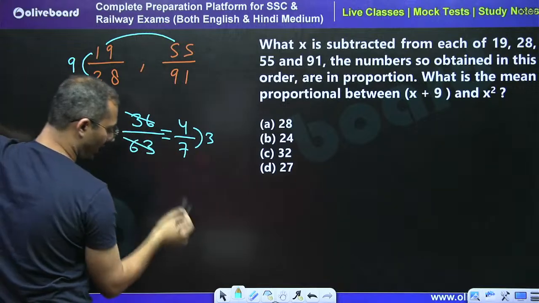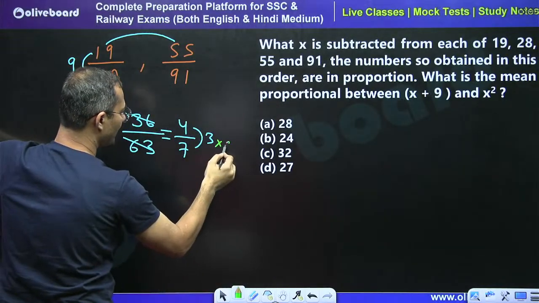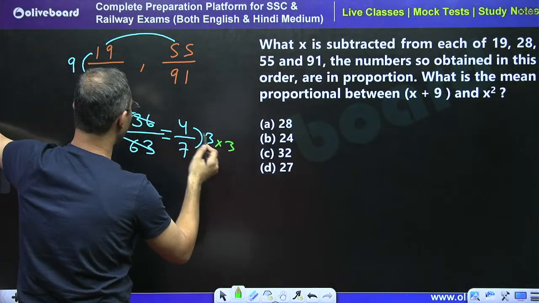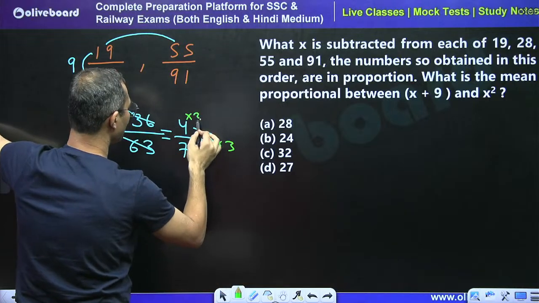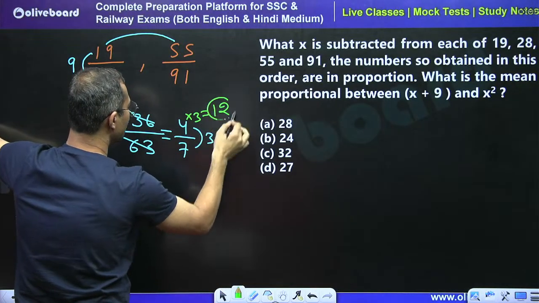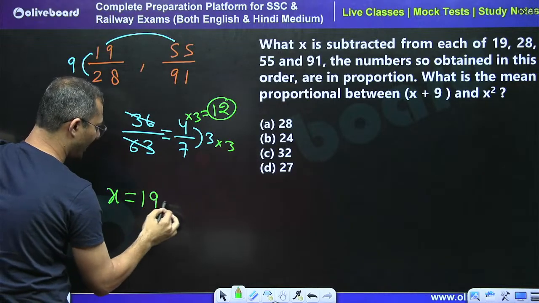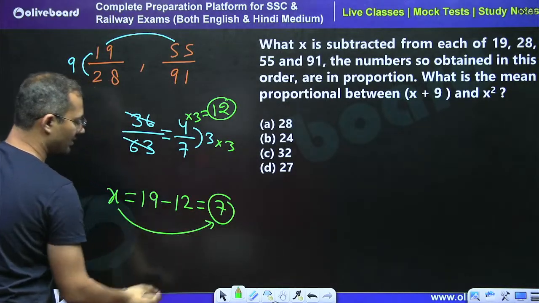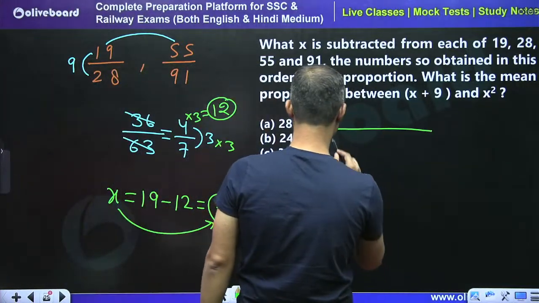So make it equal, just equalize the difference. So multiply here by 3. 3 into 3, 9, so 4 into 3 means the numerator part must be 12. Here it is 19, and x is subtracted. So x is equal to what? 19 minus 12, so I will get that x is equal to 7. Got the point? So directly I can say that x is equal to 7.